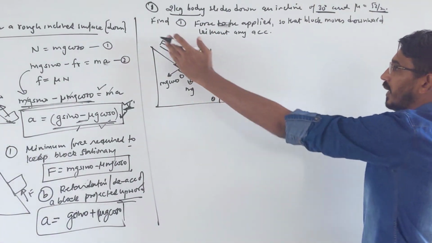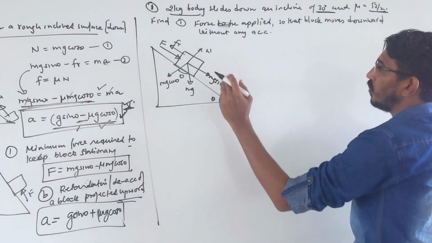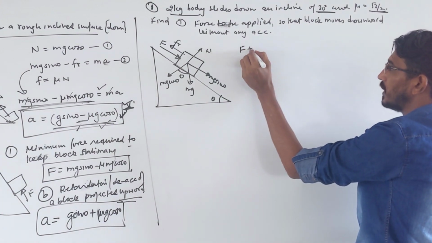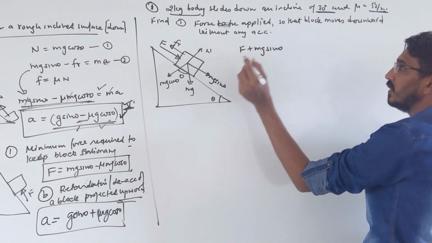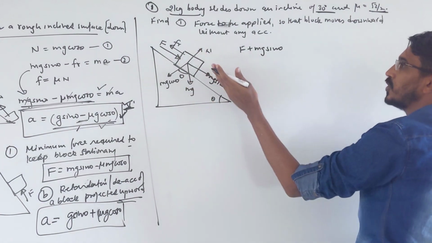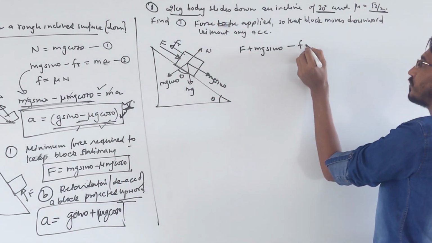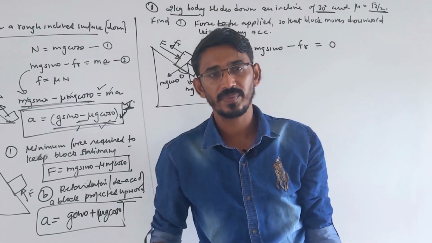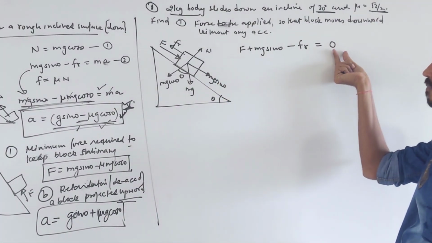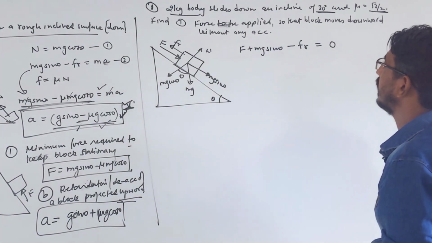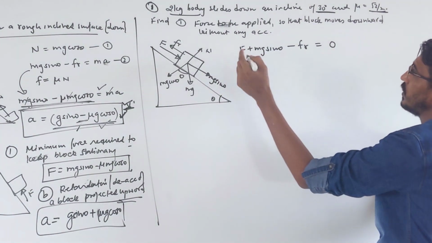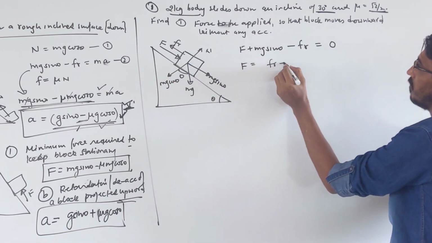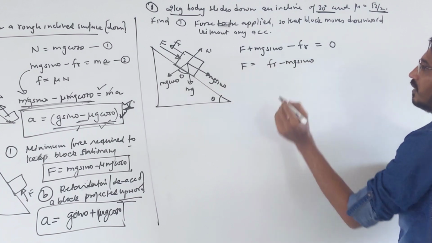Along the incline, the forces acting downward are F and mg sin theta, so F plus mg sin theta downward, and the opposite force is friction, minus Fr, is equal to 0 because it is not accelerating; otherwise if accelerating they will write it equal to ma, the net force. So F becomes Fr minus mg sin theta.